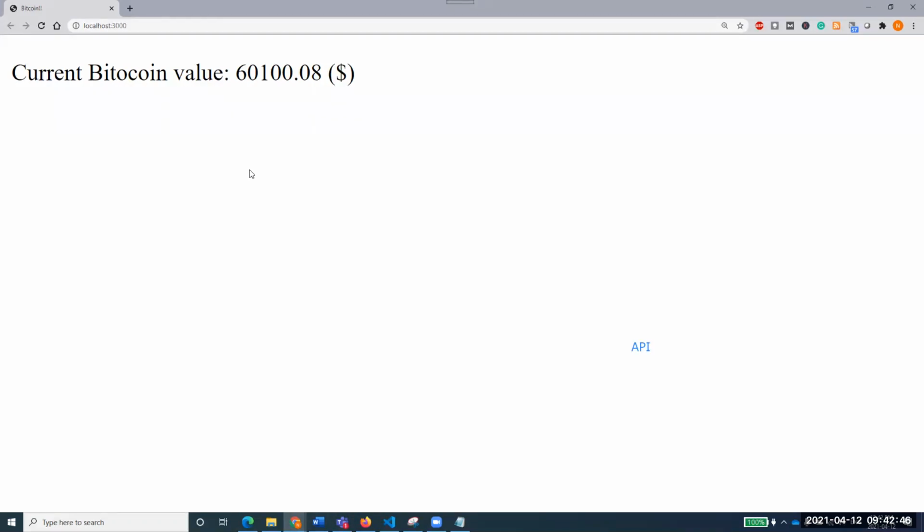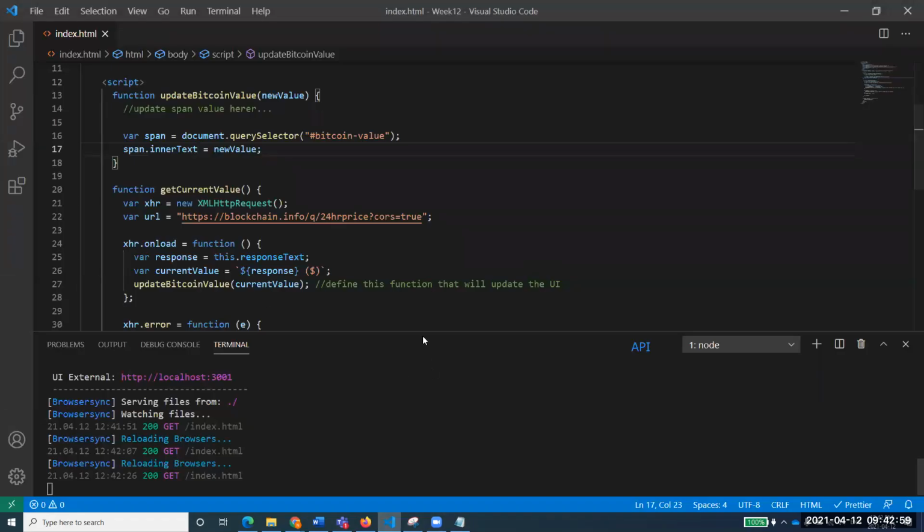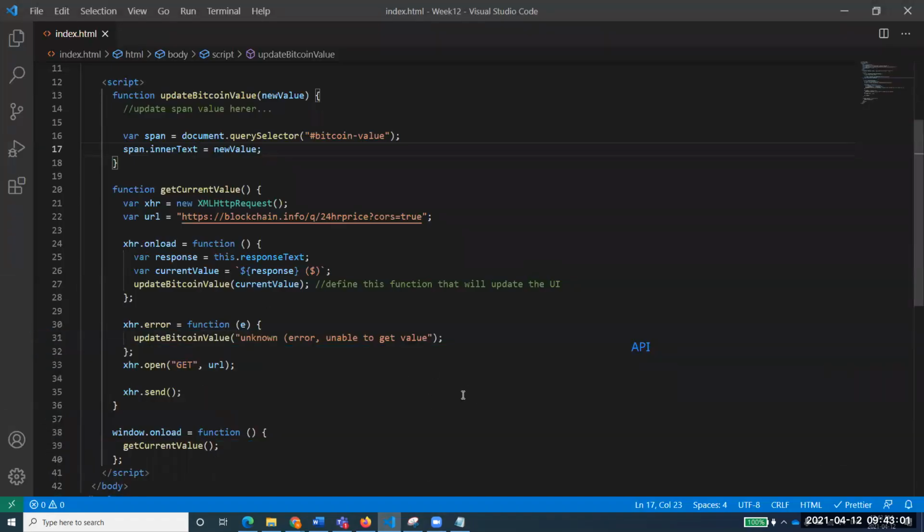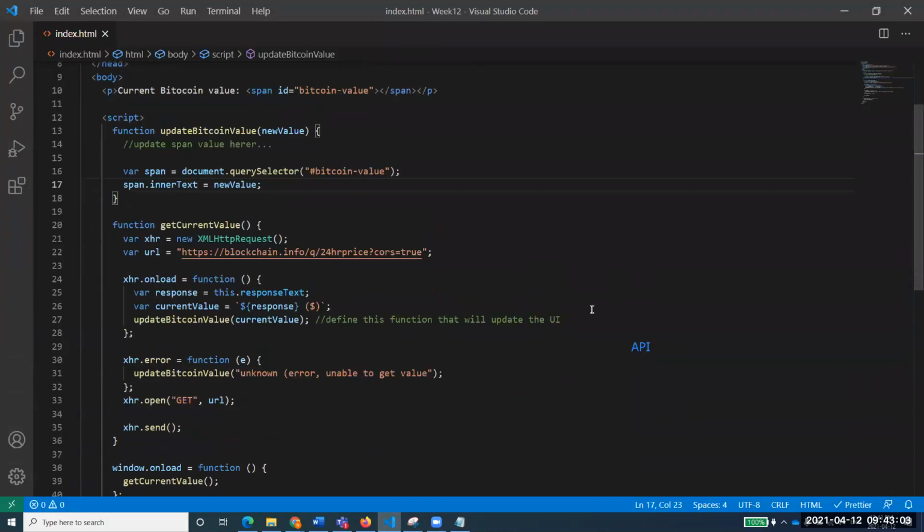Yes, how many of you see this output? Yes, why not? I can show you. Here it is, and let me make it as big as possible, like that.